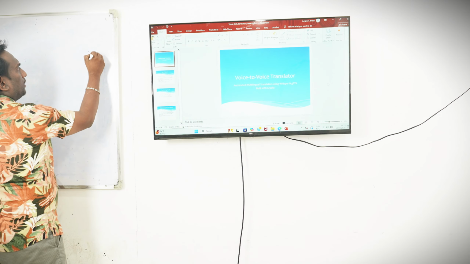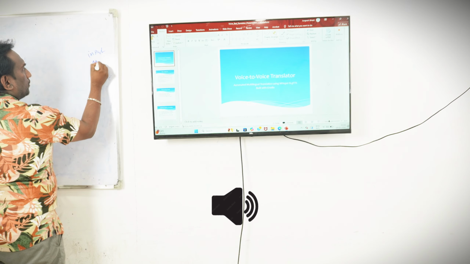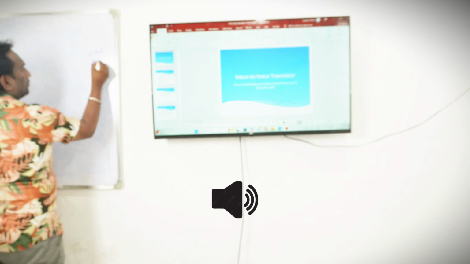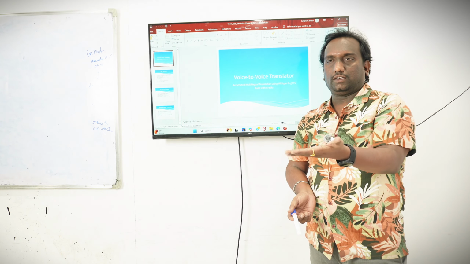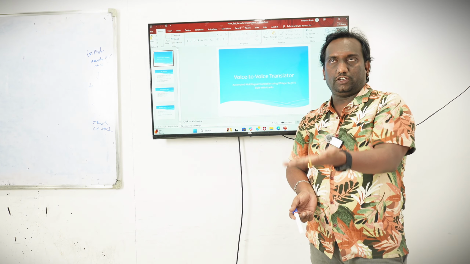So for example, if I enter any input, it should be audio or text. I select the language, for example Telugu. Then if I click on a button, it should convert it into my personal language, and then I can read it. For example, if I want to learn about the journey and I don't have the time, I just enter the text and click on the submit button. It will show me how the journey is going to be explained and what the features are. For that, I used some Python technology.